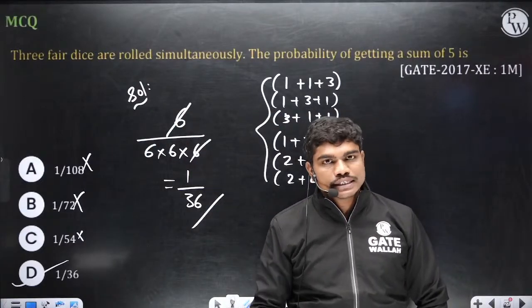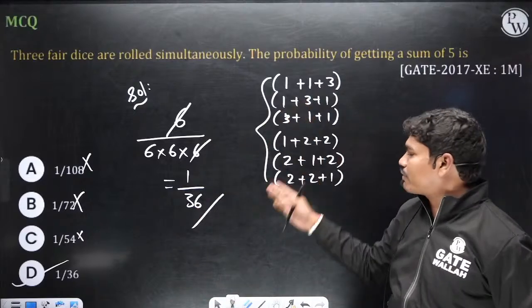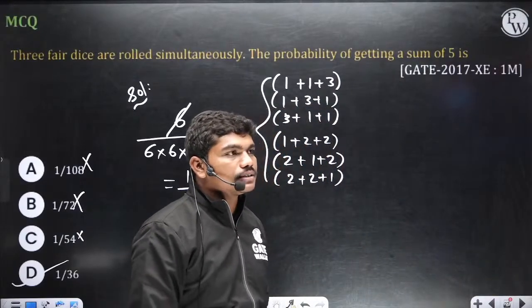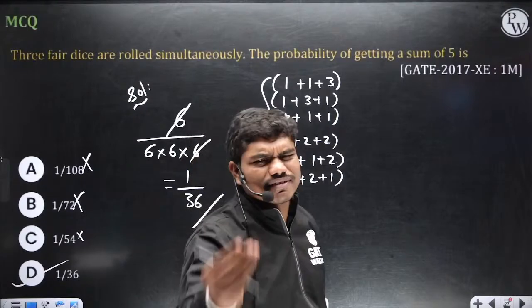So when you throw 3 dice, the sum should be 5. These are the only possibilities of getting a 5. Right? Yes or no? Correct? D is the correct answer. Okay, simple question. Very simple question.